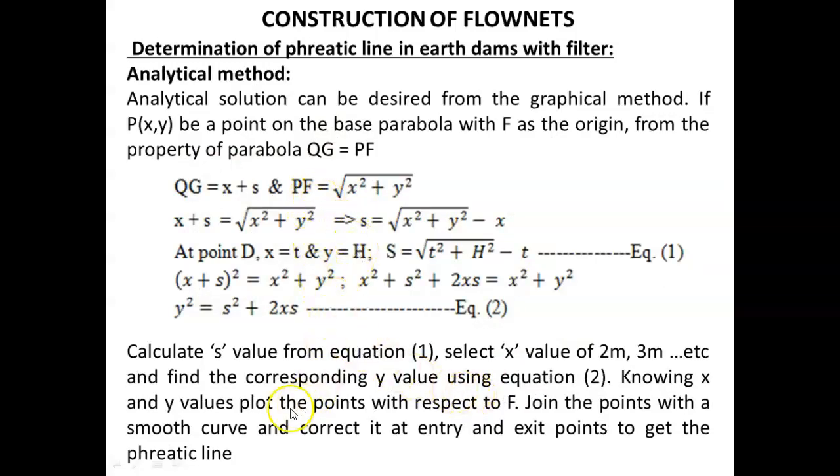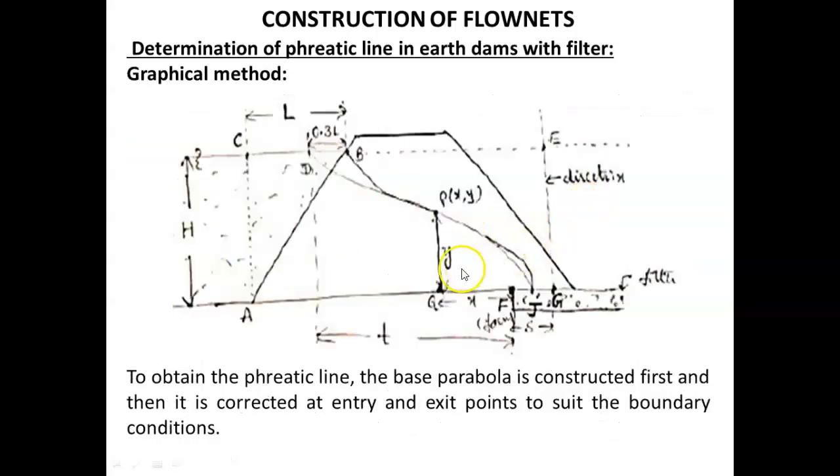The analytical solution can be derived from the graphical method. Let P(x, y) be a point on the base parabola with F as the origin, like this. P is the point. The coordinates are with respect to point F, that is the focus of the base parabola. So this is x, this is y.